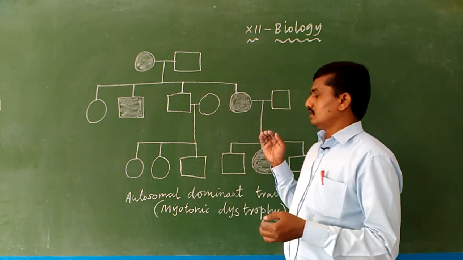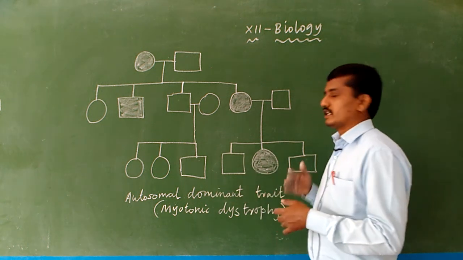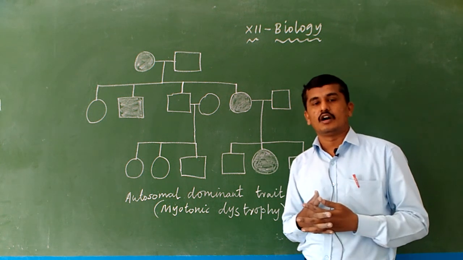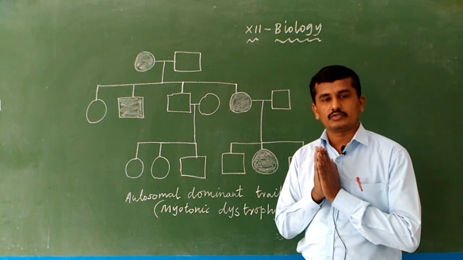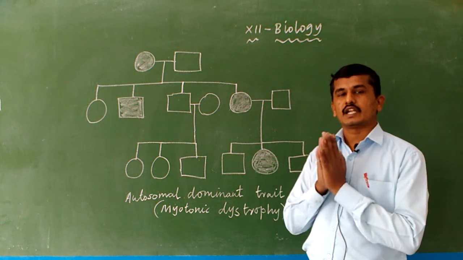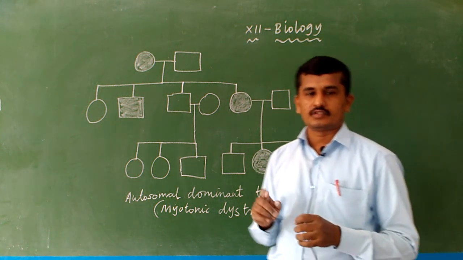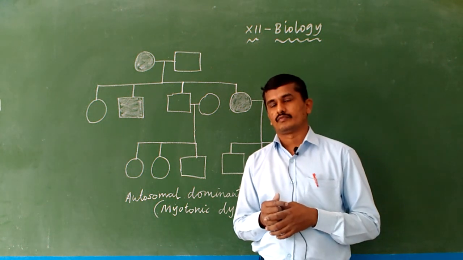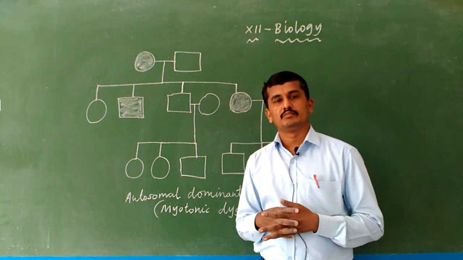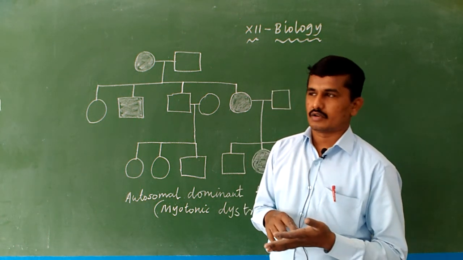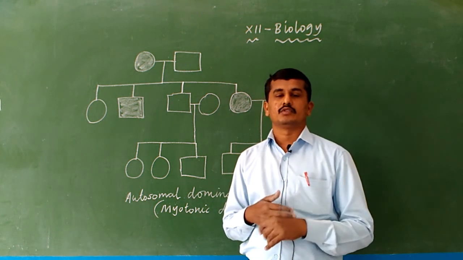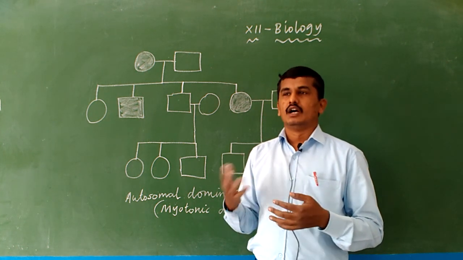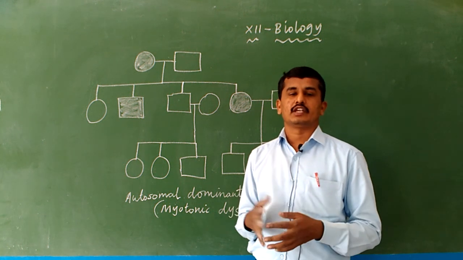So first, what is an autosomal dominant trait? How do we analyze an autosomal dominant disease? What is meant by autosomes? Normally humans contain 46 chromosomes. Of the 46, 44 chromosomes are autosomes, and the remaining 2 are sex chromosomes. In a human male, 44 chromosomes are autosomes, and the remaining X and Y are sex chromosomes. And in a female, 44 chromosomes are autosomes, and the remaining 2 chromosomes, X and X, are sex chromosomes.